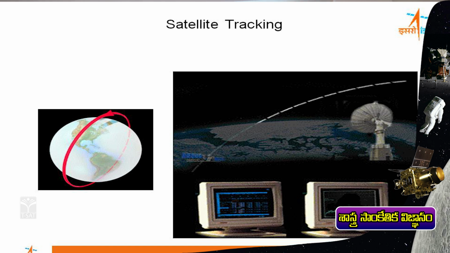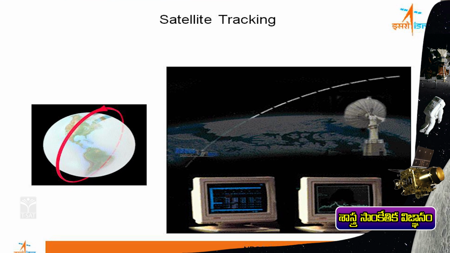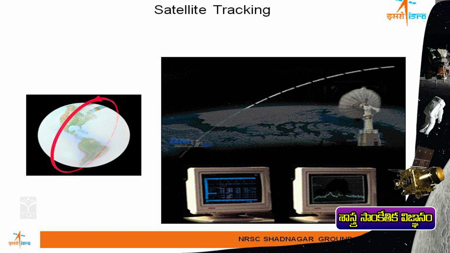And we also have one more ground station in Antarctica, that is the Bharati ground station. This ground station has a facility to connect to our remote sensing satellites in all the orbits, because of the location we have selected. We can communicate with the satellite, uplink or downlink, anything we can do from all the orbits to the satellite.